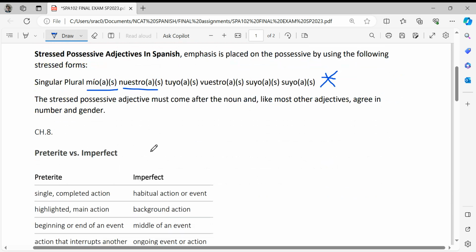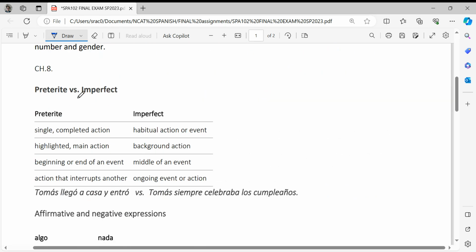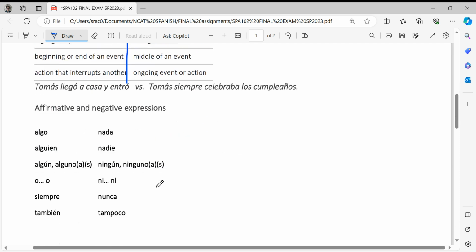Next lesson is identifying preterite versus imperfect. Two sets of conjugation. You don't have to conjugate the verbs on the test. However, you have to know, how do I know if this conjugation should be imperfect or preterite? In order to answer it, you have to know common uses for preterite and common uses for imperfect tense, okay?